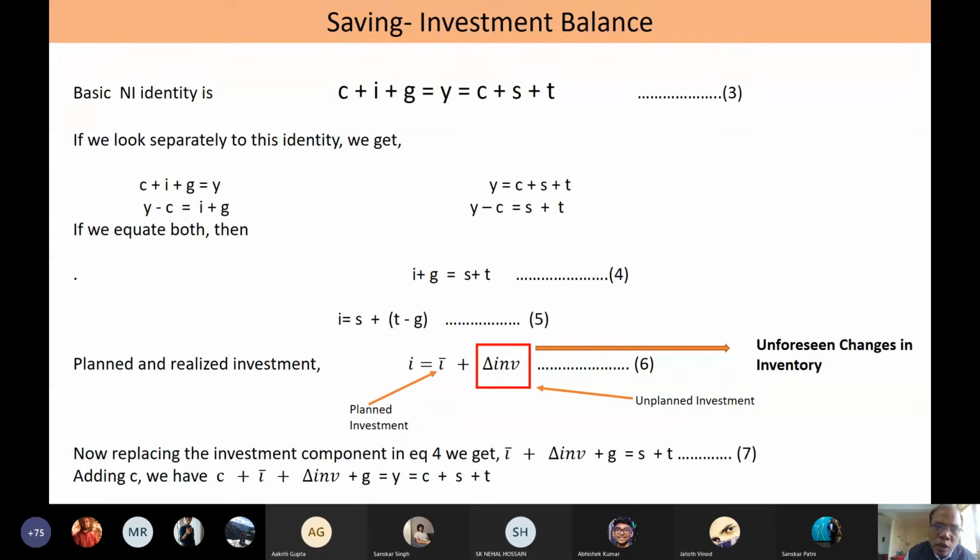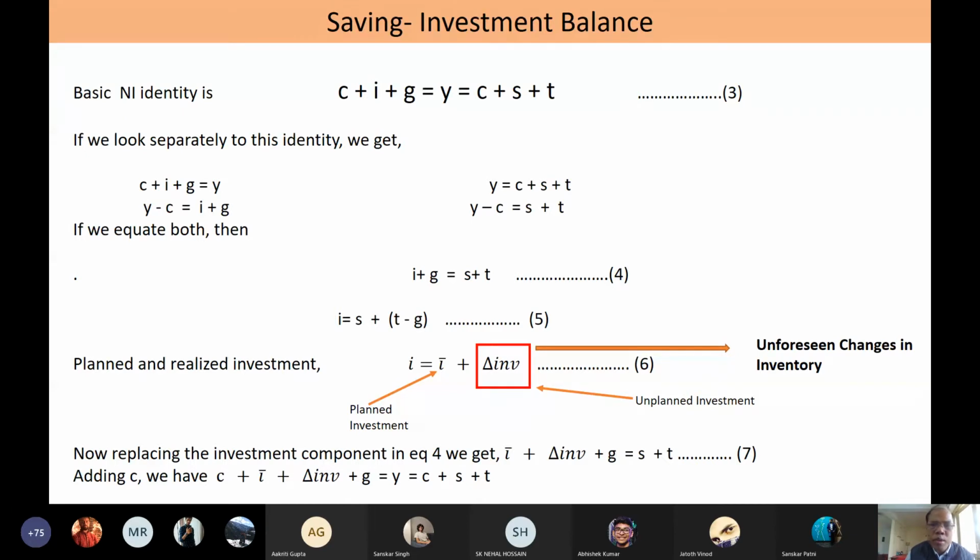Now, this I that I talk about can be divided into two components. One is planned I, the other one is unplanned I or unforeseen changes in inventories. Unforeseen changes in inventories.